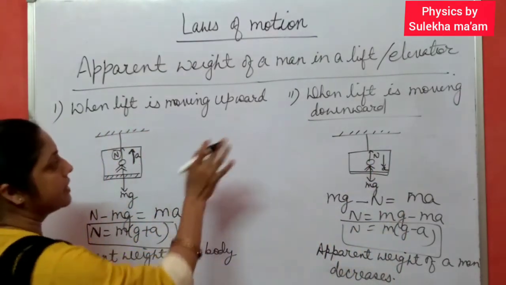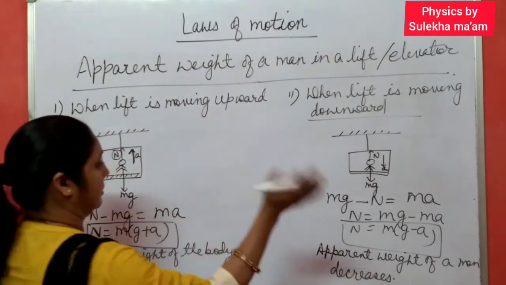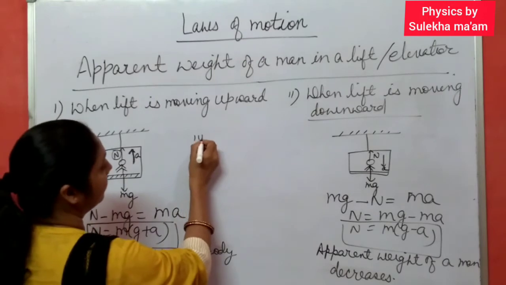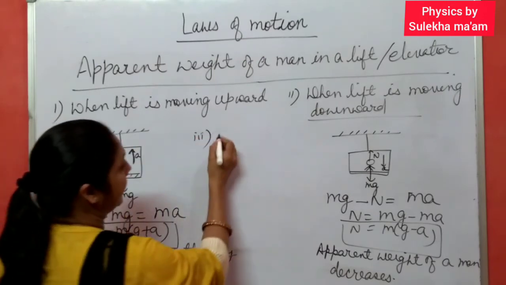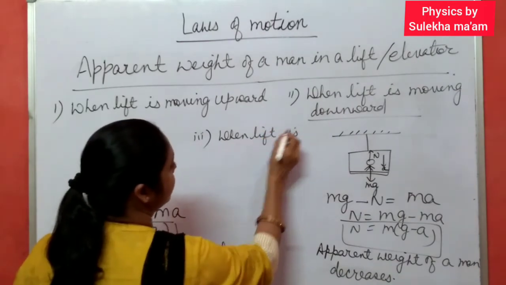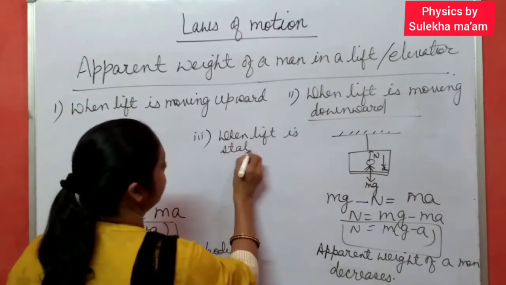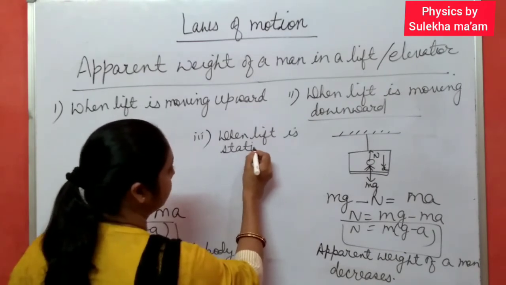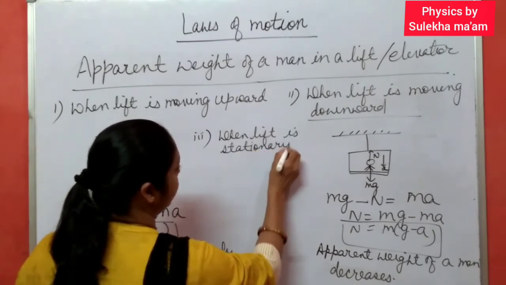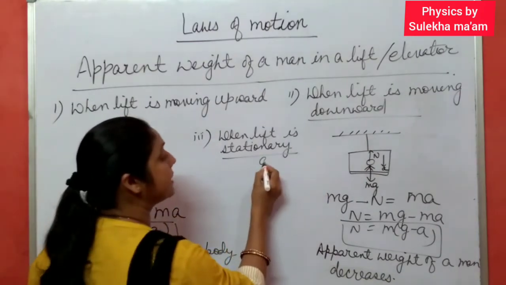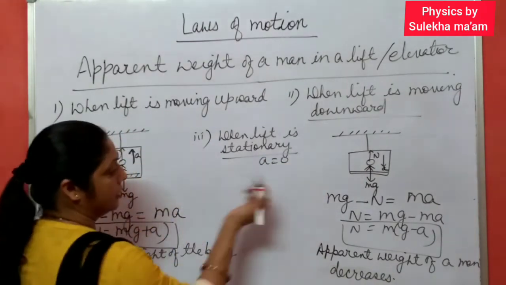So these two cases are discussed. Now the third case. When the lift is stationary. Stationary means the lift is not moving upward and not in downward direction. In this case, what? If there is no motion of the lift, it means acceleration is 0. So simple.